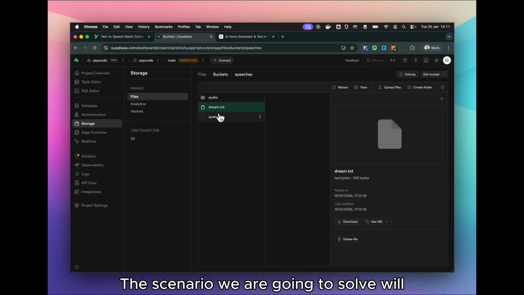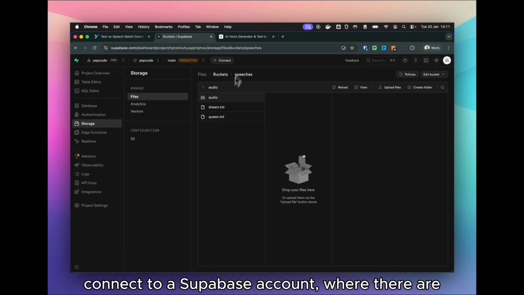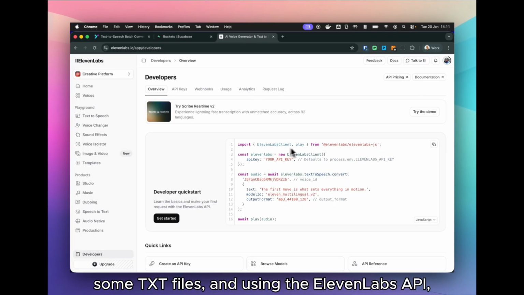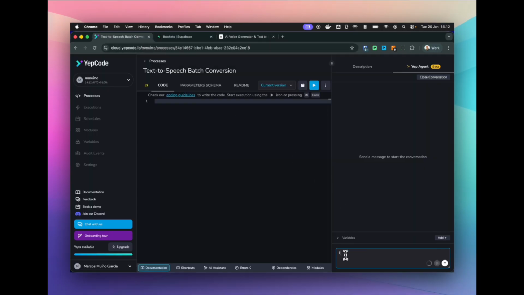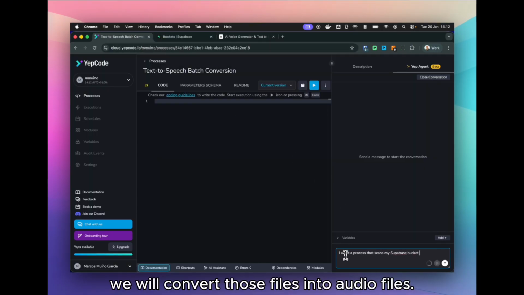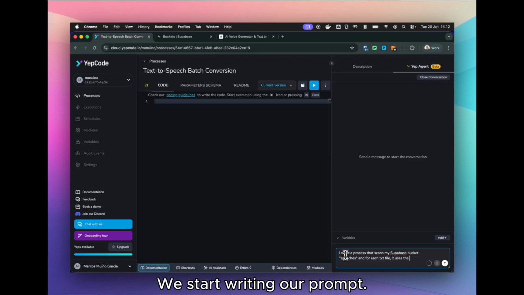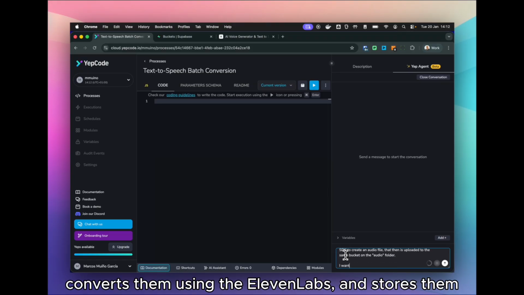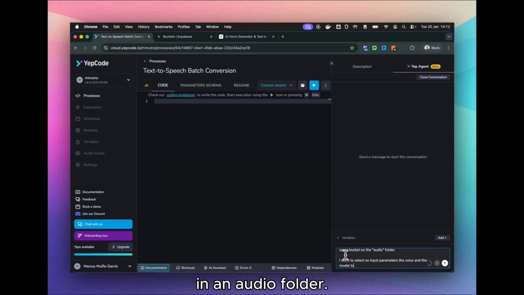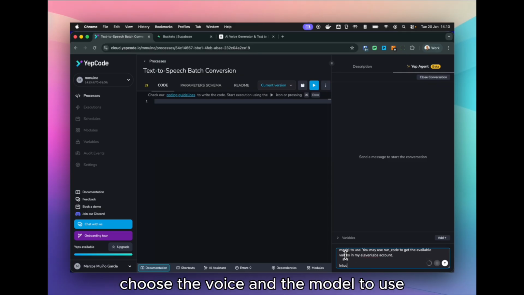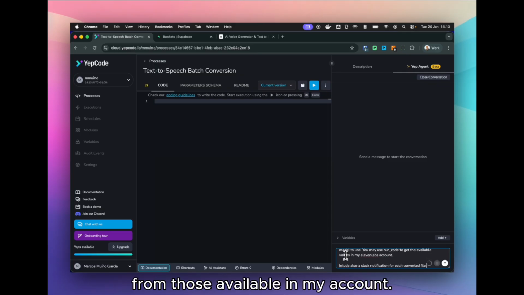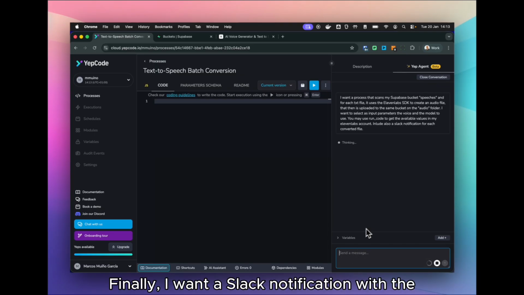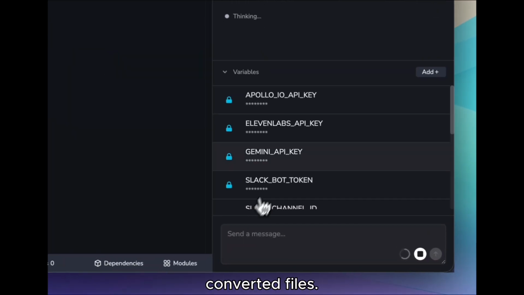The scenario we are going to solve will connect to a Supabase account, where there are some TXT files, and using the ElevenLabs API, we will convert those files into audio files. We start writing our prompt. Scan my Supabase buckets, find the TXT files, convert them using ElevenLabs, and store them in an audio folder. Additionally, I want to be able to choose the voice and the model to use from those available in my account. Finally, I want a Slack notification with the converted files.